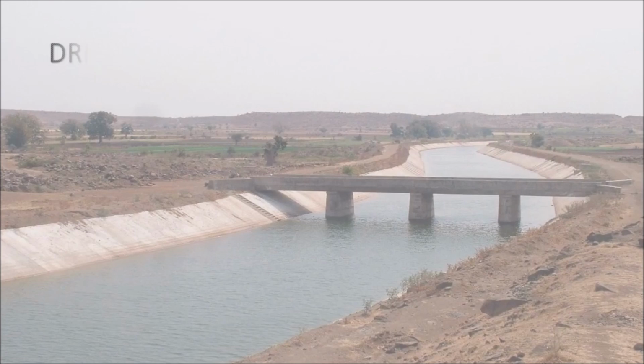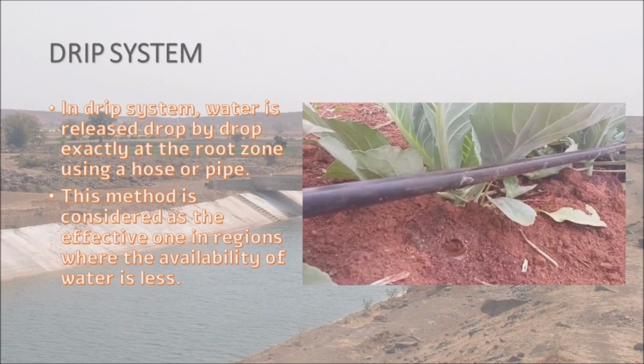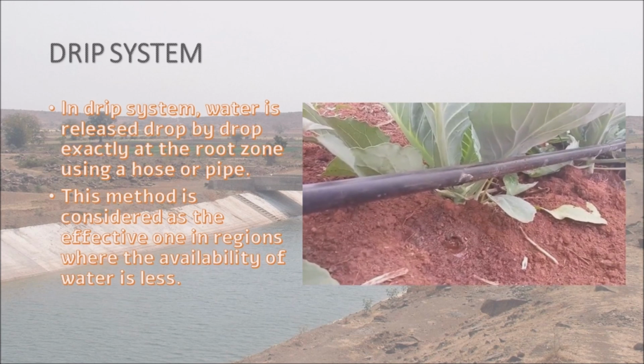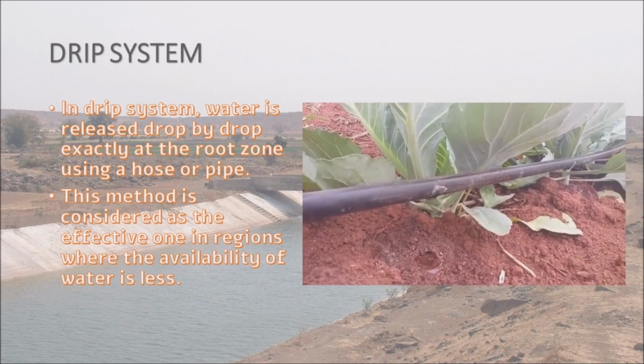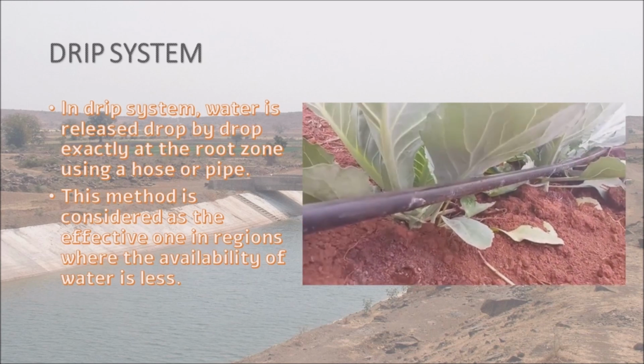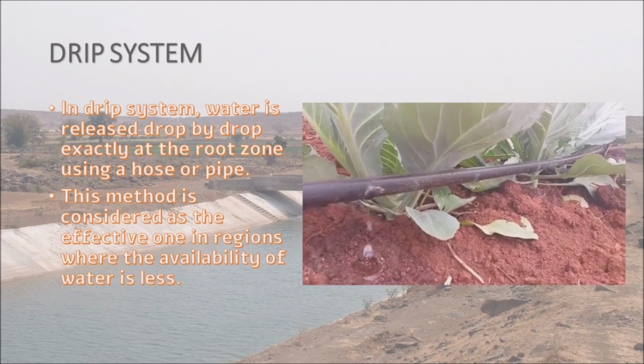Drip system. In drip system, water is released drop by drop exactly at the root zone using a hose or pipe. This method is considered as the effective one in regions where the availability of water is less.